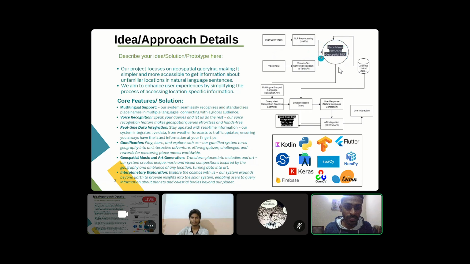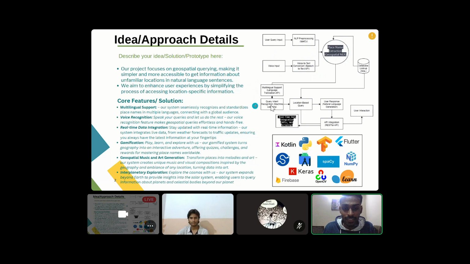For the extraction of the name, we are using the Python library GeoPartial NER, and that information will be stored in our database, for which we are using SQL, and retrieval will also act as a backend for our project. Also, there is multilingual support, which we will incorporate with other dependencies on APIs.